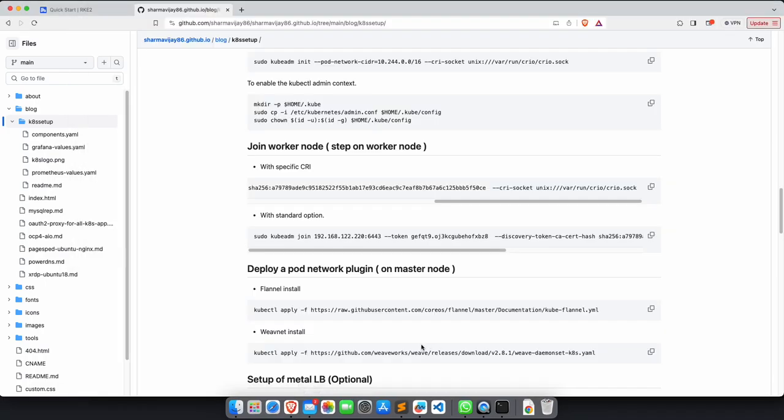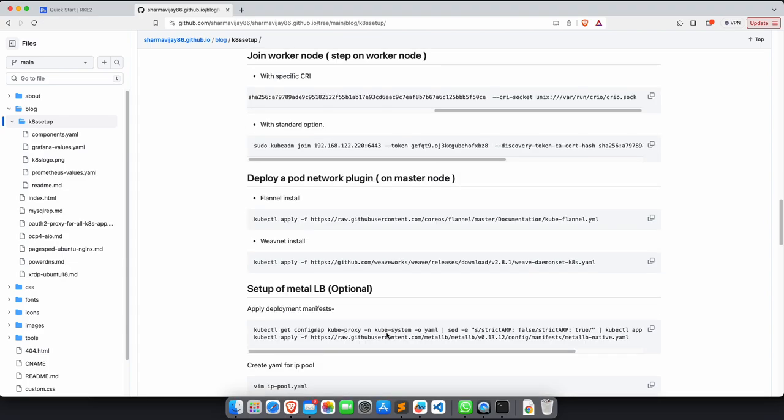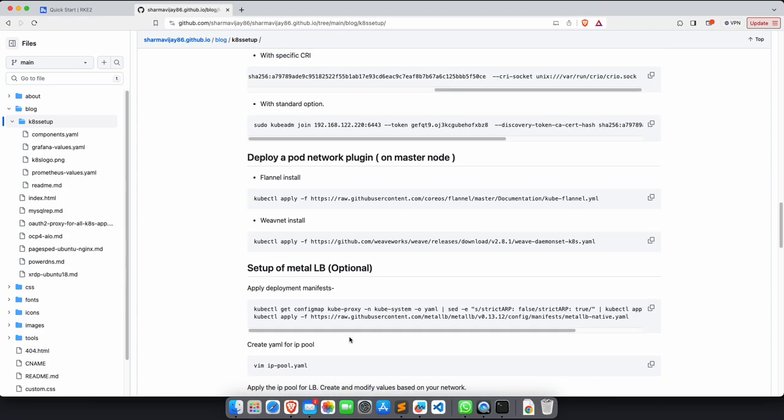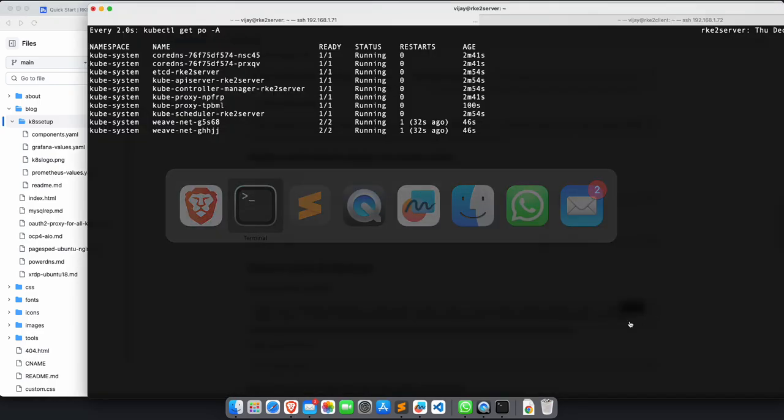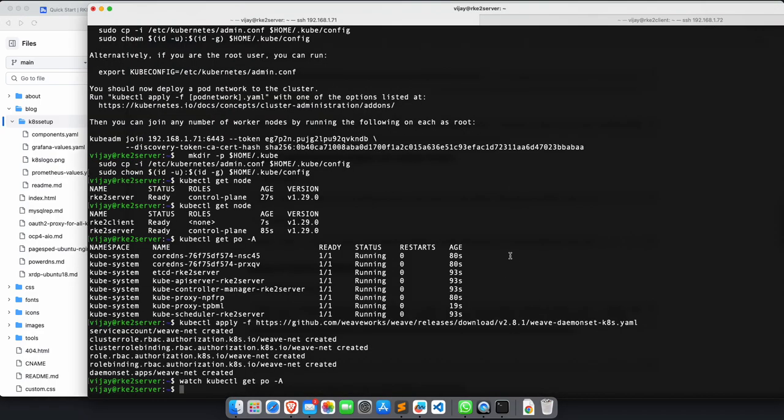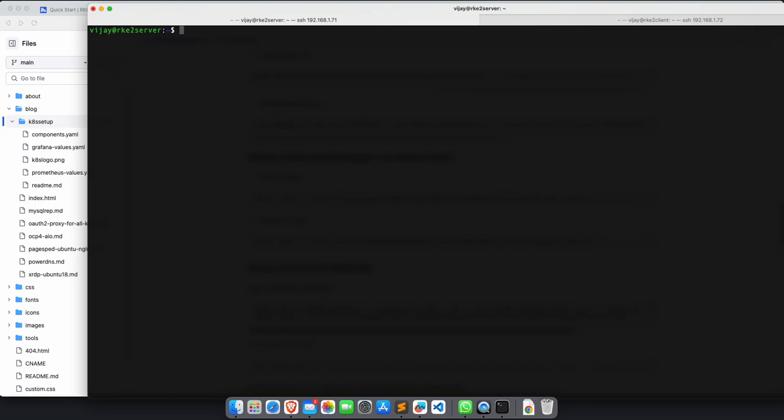And if I go down now, after the pod network, this Metal LB option is purely optional. If you want, you can execute. So if I want, I can execute Metal LB also. Metal LB is a simple load balancer service like in cloud, right? If you don't have an option, Metal LB is very small. I don't think I need to explain in a very big way, but yeah, while doing a Kubernetes lab and working